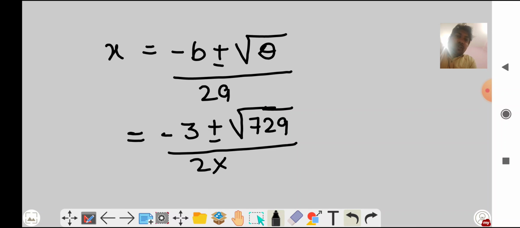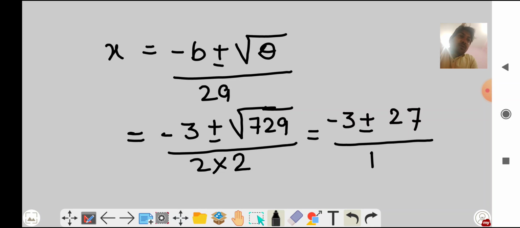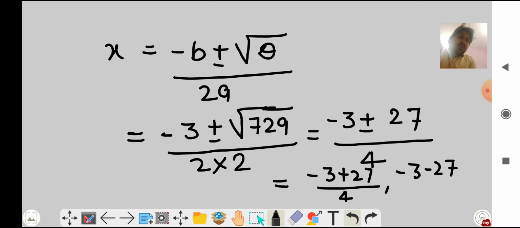And what is a? Coefficient of x square, it is 2. So we are getting minus 3 plus minus 27 upon 4, or you can say minus 3 plus 27 upon 4, and another one is minus 3 minus 27 upon 4. Is it clear to all of you guys?